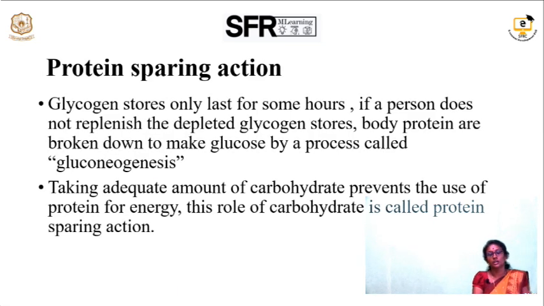Next, protein sparing action. The major role of carbohydrate is to provide energy. If carbohydrate is absent in the human body, or if a person is consuming less carbohydrate, or undergoes a period of starvation or less intake of food, the person's body protein will get broken down and provide energy. This process is known as protein sparing action. In case carbohydrate is not available, the protein in the human body will get converted into carbohydrate and provide energy.